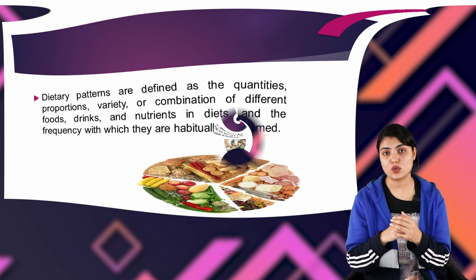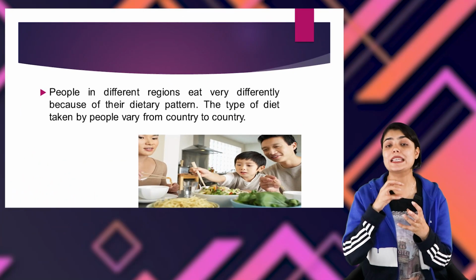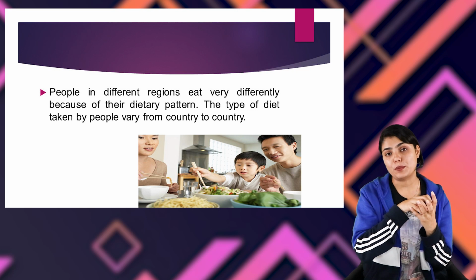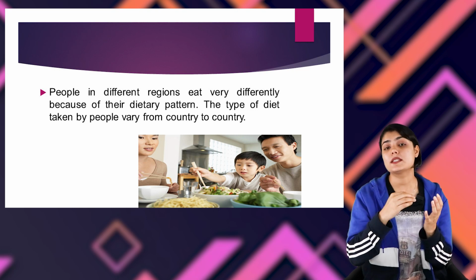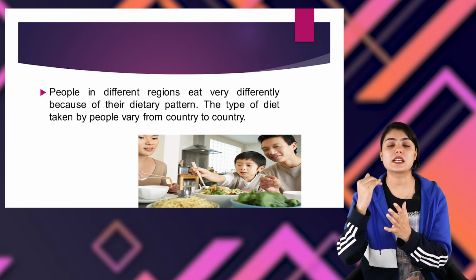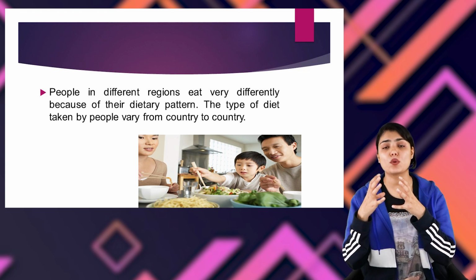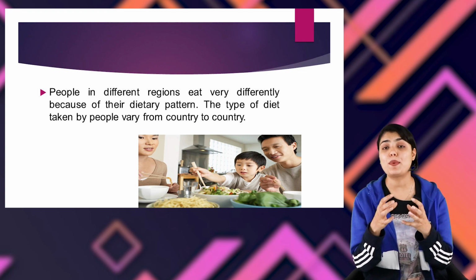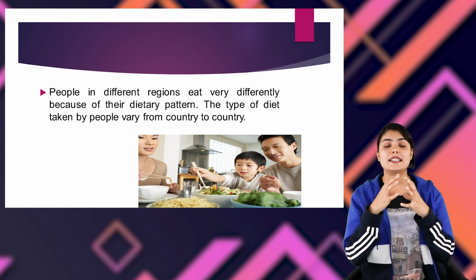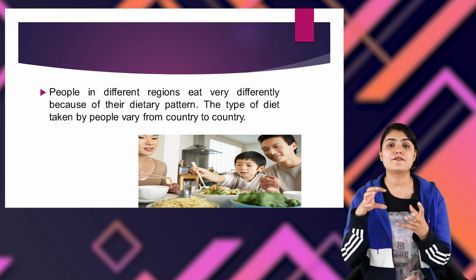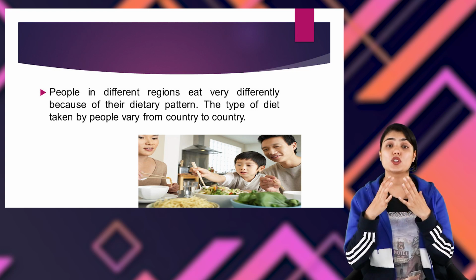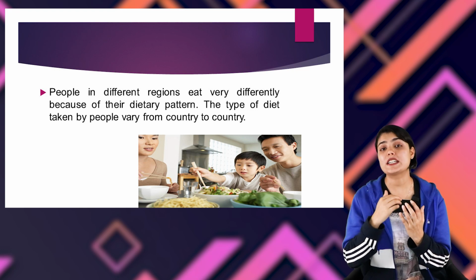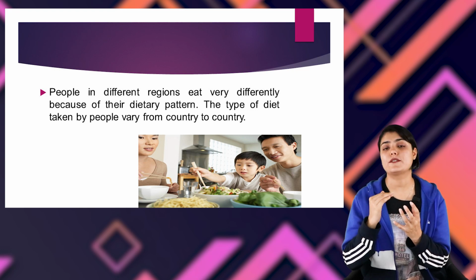People in different regions eat very differently. What kind of diet is consumed in a particular place or a particular community does not match with the type of food that is consumed by another community. So every community has a different kind of food that they consume, and it depends on their dietary pattern. The diet that is taken by people in different countries is different, and not just across countries. Even within the same country, different states will have a different kind of dietary pattern and diet that they follow.